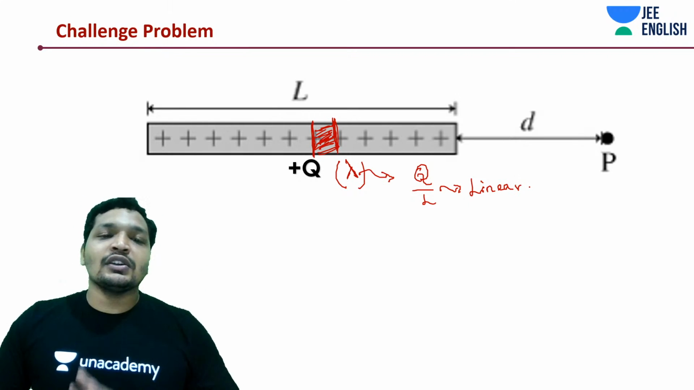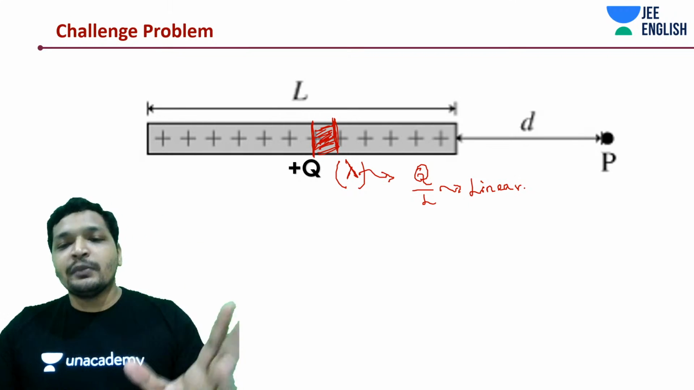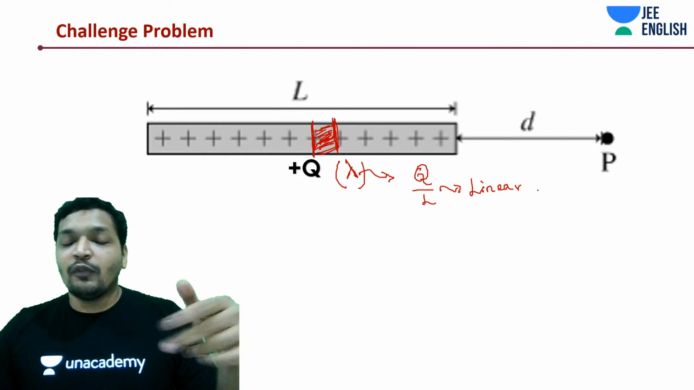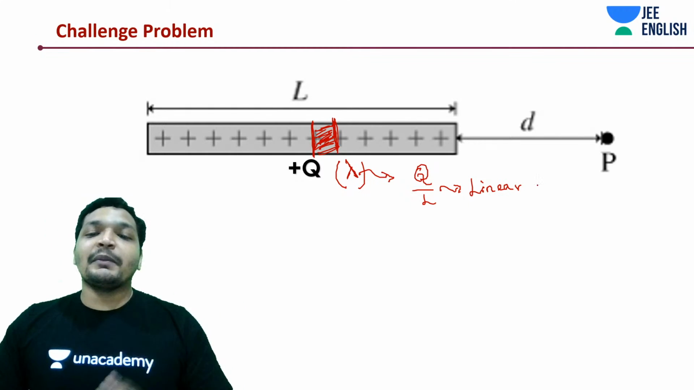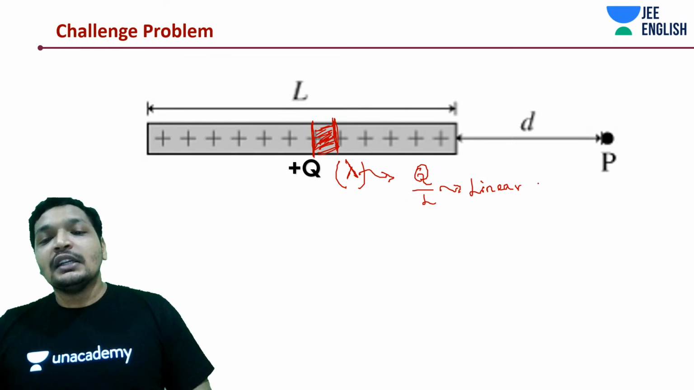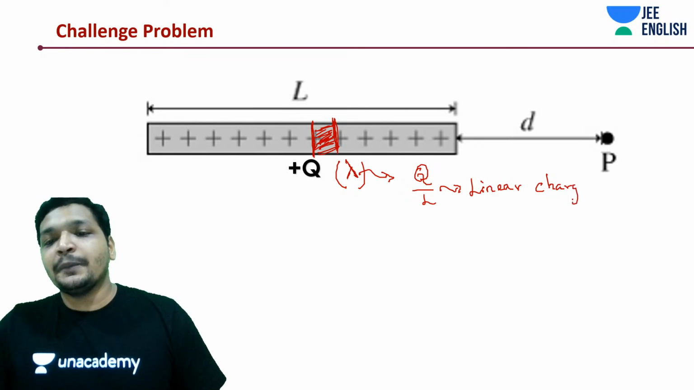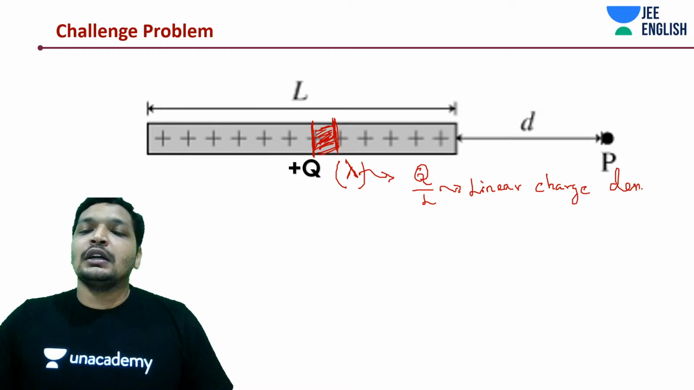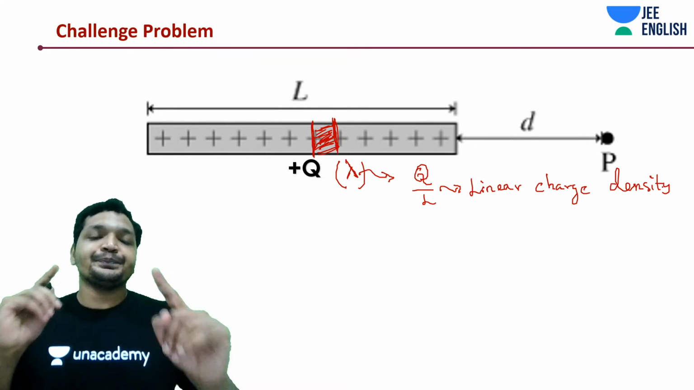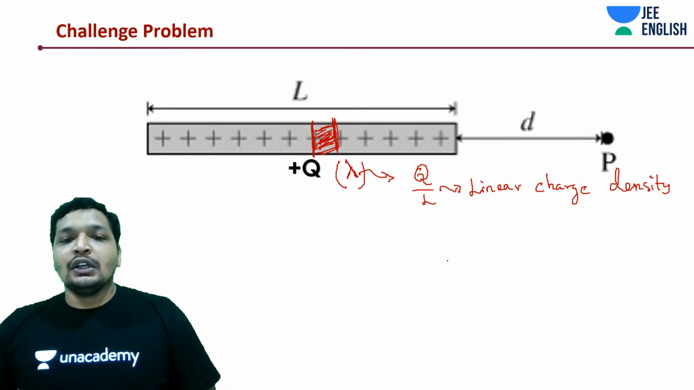Areal charge density, or surface charge density, or volumetric charge density. Volumetric charge density should not come up, but maybe in insulators it is possible. Okay, linear charge density. All right, that is it.